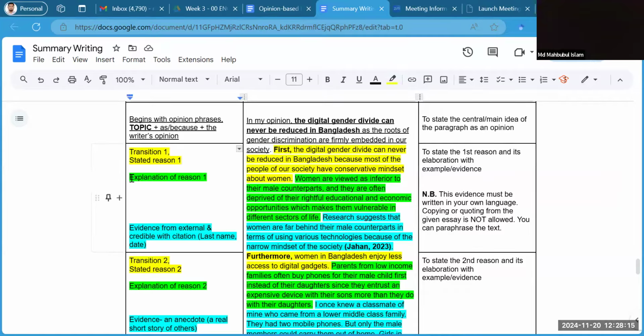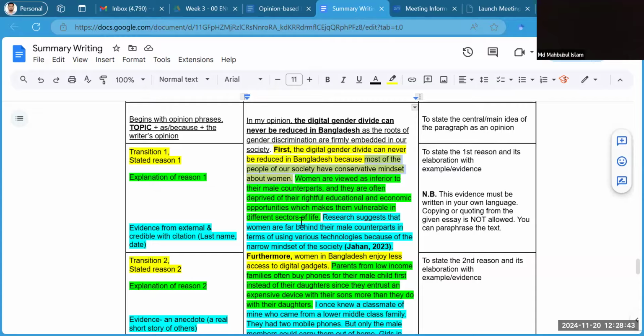All right. And here I have my claim and reason. So see, first, the digital gender divide can never be reduced in Bangladesh is the claim here. And with "because," I have given my first stated reason, which is most of the people of our society have conservative mindset. This is my first reason.